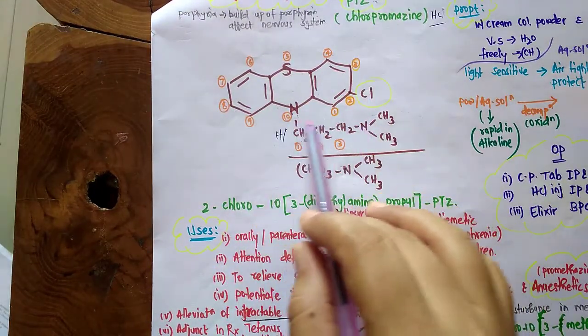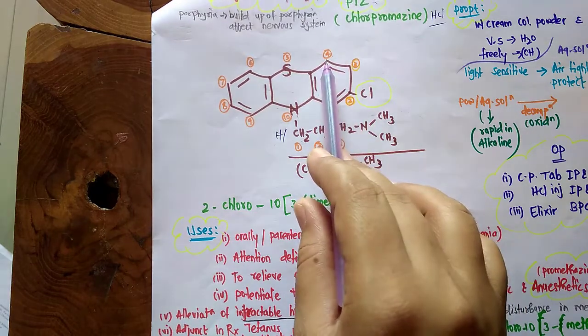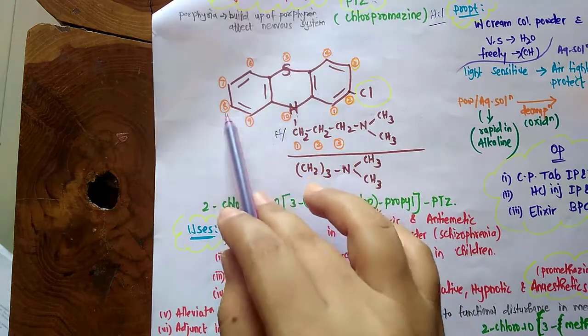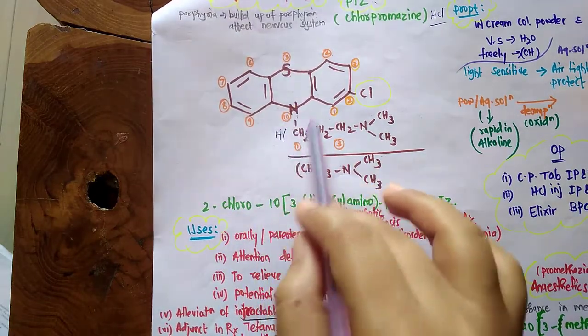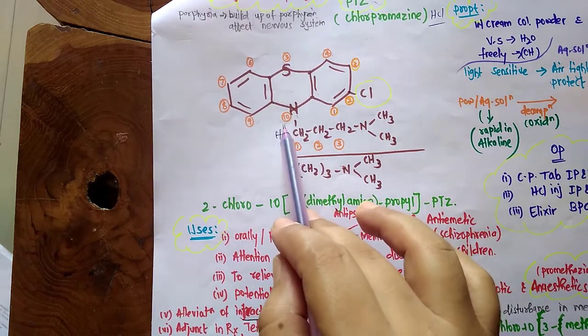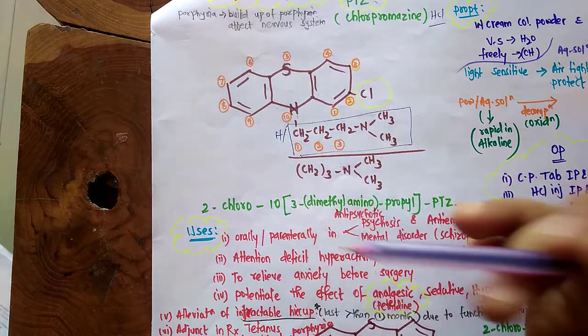The numbering I will explain once. This is the first position, second position, third position, fourth position, anti-clockwise. This is 5th, 6th, 7th, 8th, 9th, and nitrogen is at the 10th position. So at the 10th position a substituent is attached, but in the substituent,